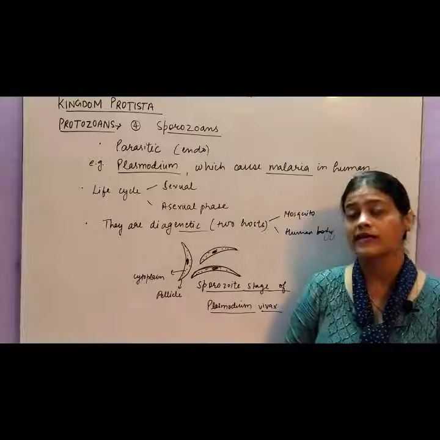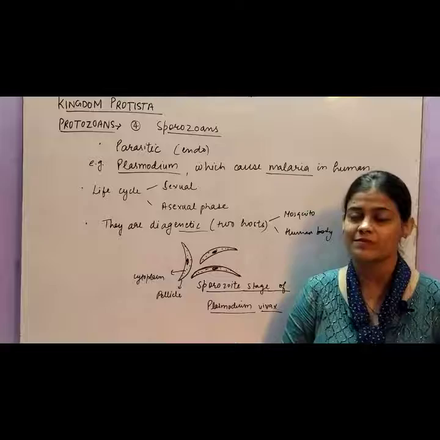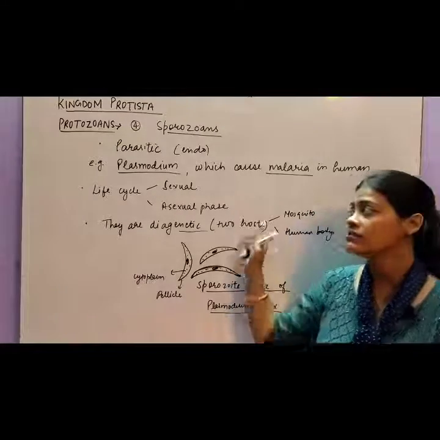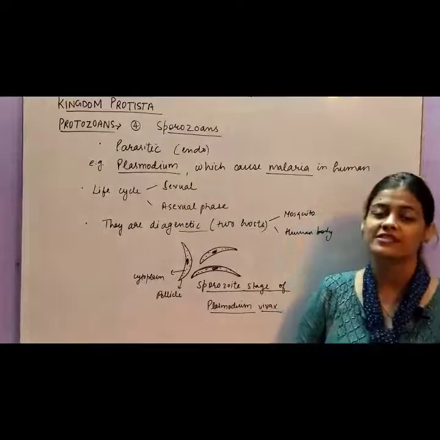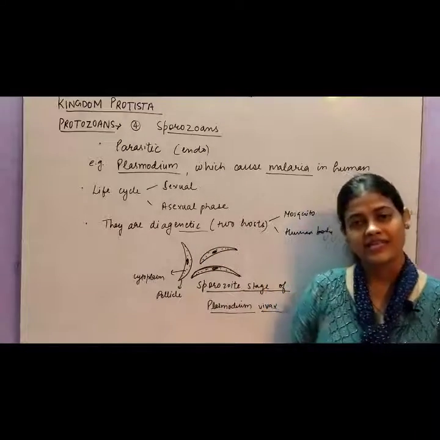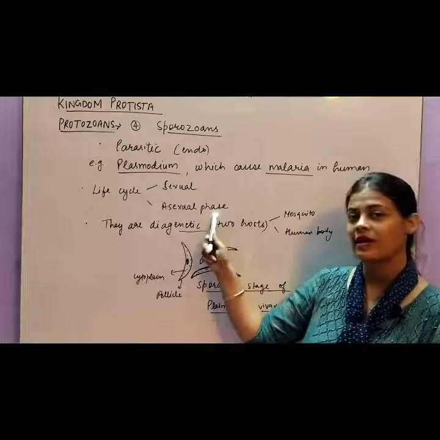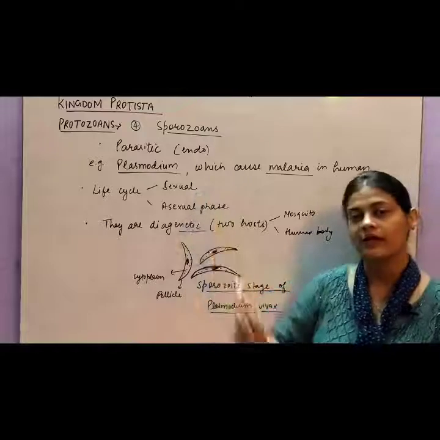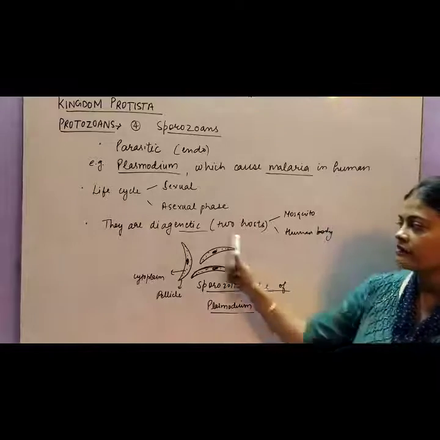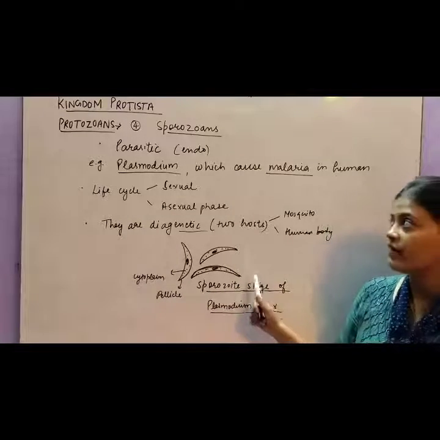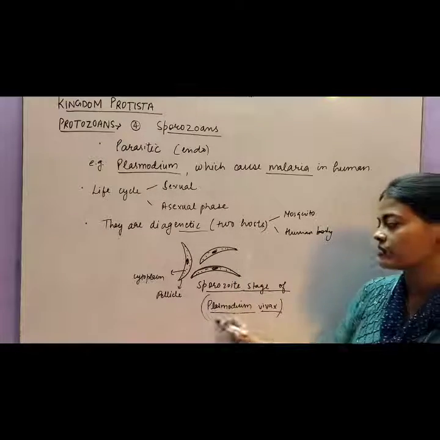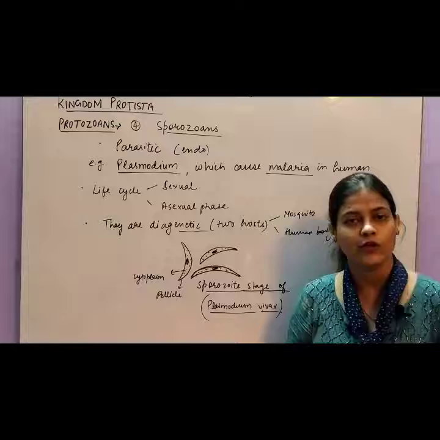As we know, malaria is caused by the biting of mosquitoes, but inside the mosquito's saliva this Plasmodium is present, which enters into the human body and completes its life cycle. So it has both asexual and sexual phases, one in the mosquito and the other in the human body. So this is a protozoan protist. I have shown you one of the stages of Plasmodium. Its complete name is Plasmodium vivax, which causes malaria in humans.